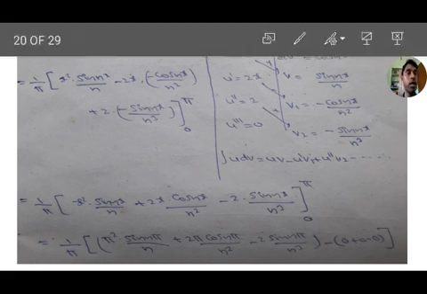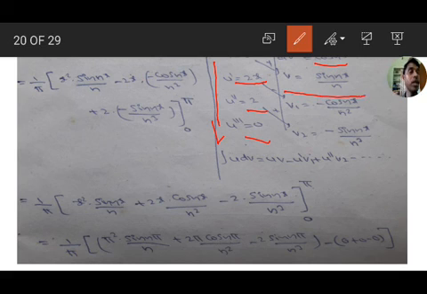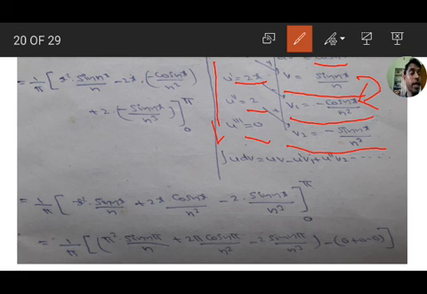So x square, integration to derivative 2x, 2x derivative 2, 2 derivative 0, successive derivatives u dash, u double dash, u triple dash, and dv equal to cos nx. Integration: sin nx by n is v1, minus cos nx by n square is v2, minus sin nx by n cube.